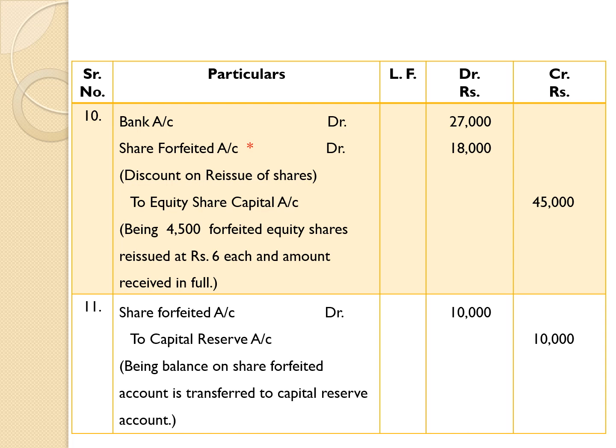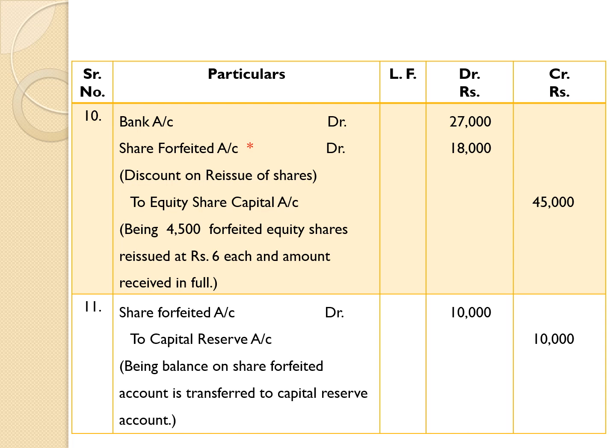After leaving certain space, we are directly mentioning equity share capital account. For that purpose, consider the number of shares reissued into the face value of each share. Here 4,500 equity shares were reissued. The face value of each share is rupees 10. Therefore, 4,500 equity shares into rupees 10 is equal to 45,000. Therefore, we have given credit to equity share capital account by rupees 45,000.